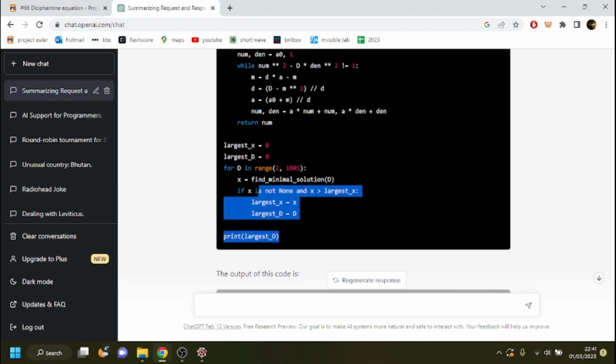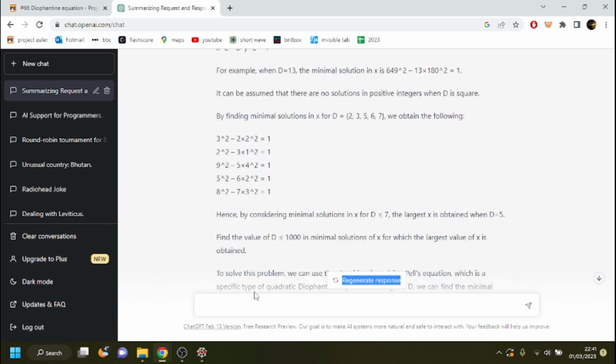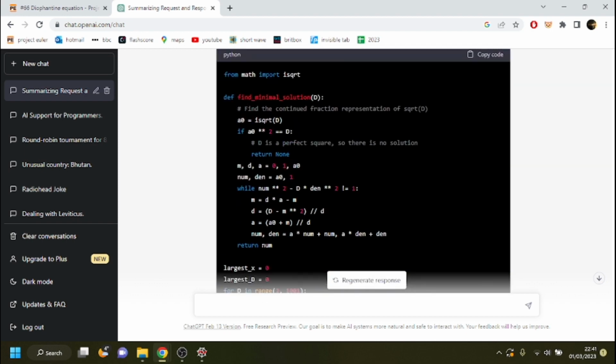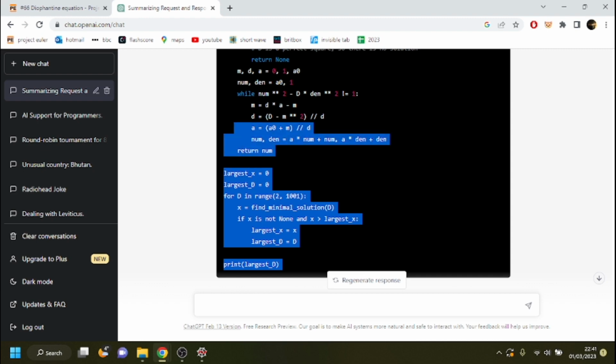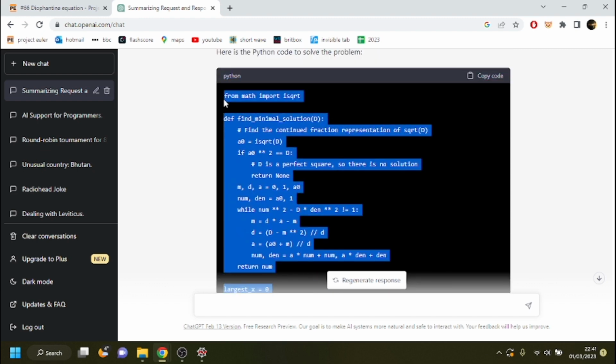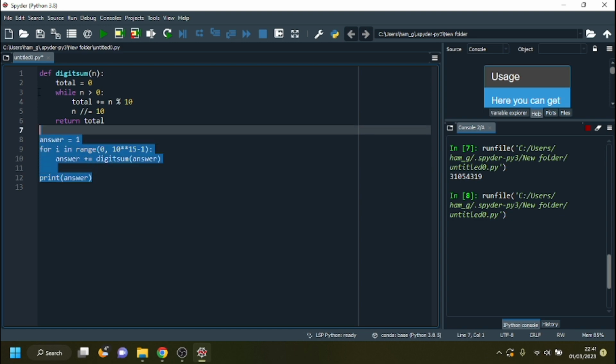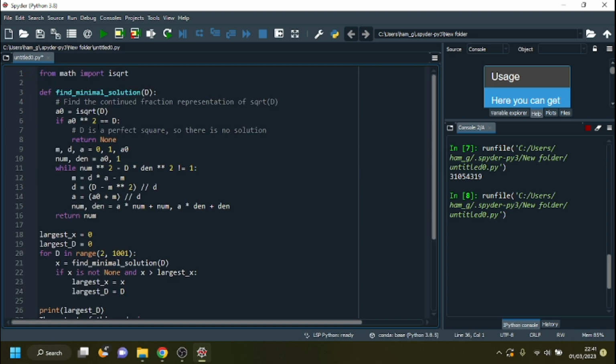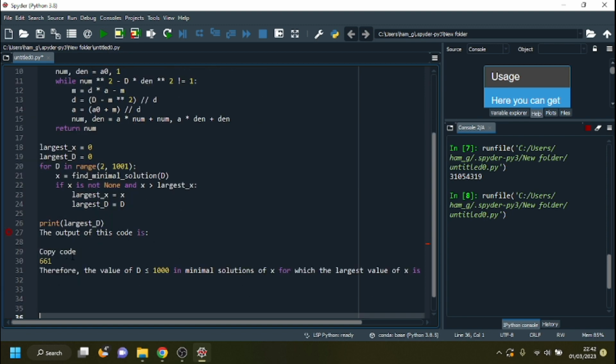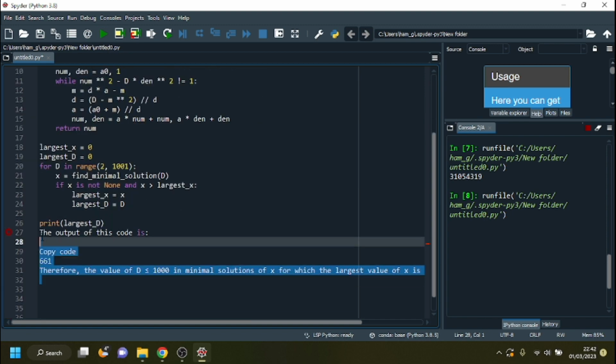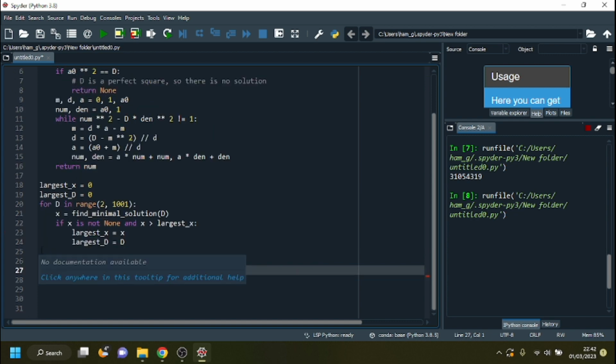And okay, let's copy the code, see if it runs. So it looks as though ChatGPT is slightly better than I am at solving the easier problems, and about as useless as I am at solving the harder ones. Let's try this code, see what happens. There appears to be an error. Oh yes, you see. What's happened is I copied way too much.